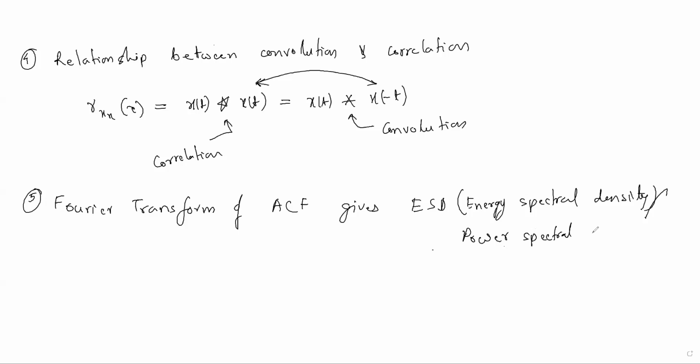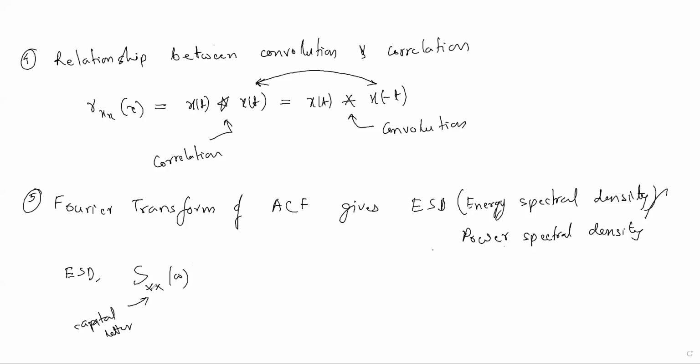ESD, energy spectral density, is represented by S and capital X. Here we write capital X, and small x in the time domain. Capital X is written in case of ESD or PSD, power spectral density. Remember the capital letter.